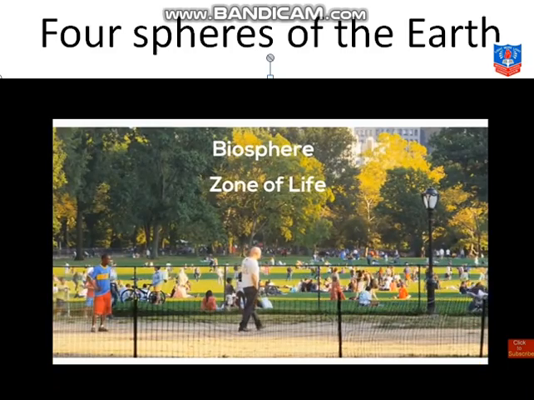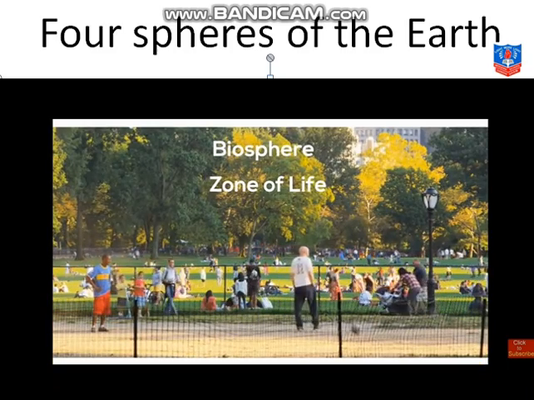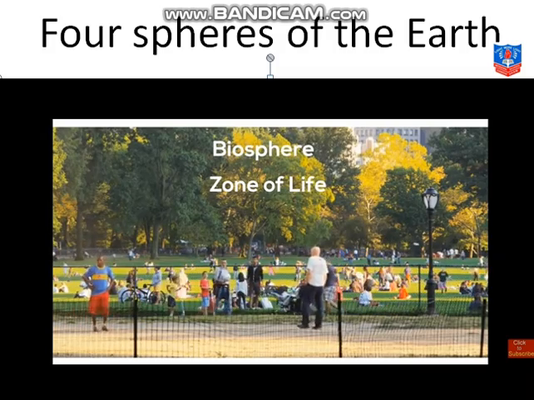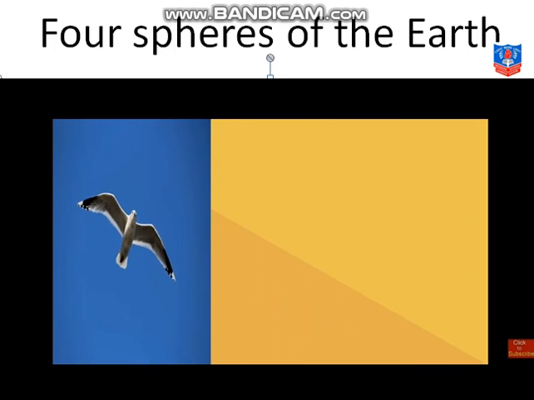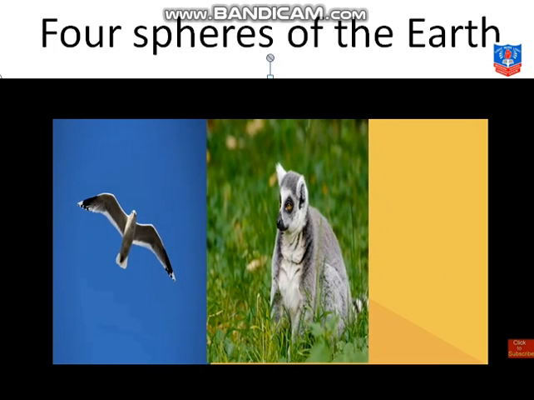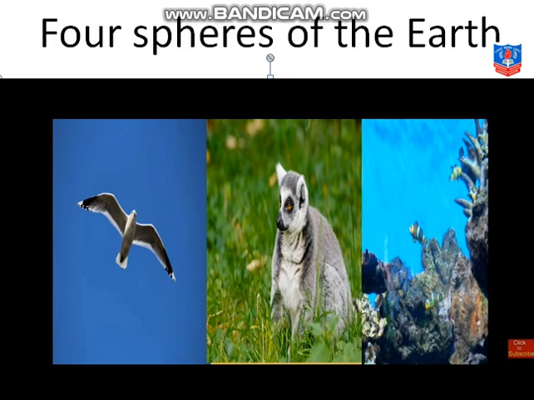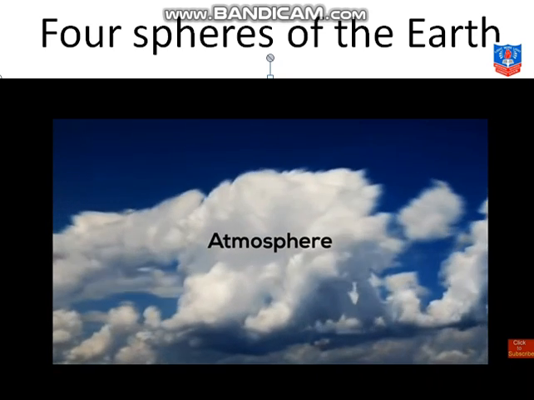Now let's look at the biosphere. The biosphere is the zone of life on Earth. It extends to any place that life is found or can exist. This can be in the air, on the surface of the Earth, in our oceans, or any other location. So we can say that life is present in all three other spheres, whether it is the atmosphere, lithosphere or hydrosphere. And finally, our atmosphere is the layer of gases.